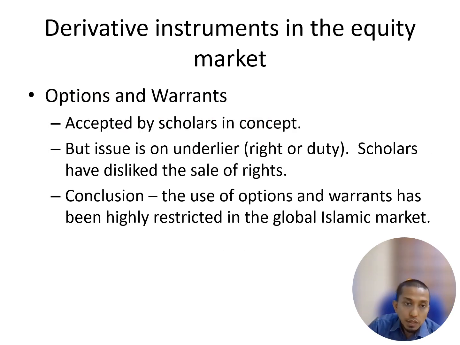So what about option and warrants? Option and warrants are accepted by scholars. No issue on the underlying, which is a right or duty. Scholars dislike the sale of rights. So what do we mean by the sale of rights? You are entitled to purchase at the price of 1 ringgit. What happens if you sell your right to others?